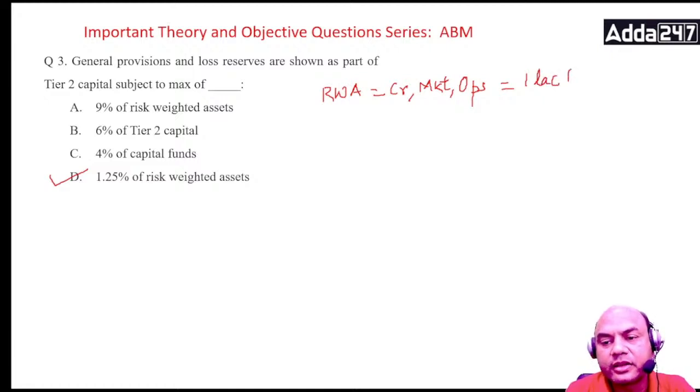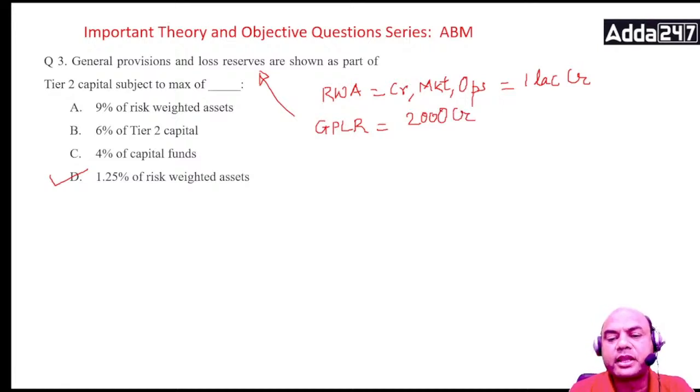They'll also give you general provisions and loss reserves, GPLR. So they'll give you GPLR equals, let's say, 2000 crores.